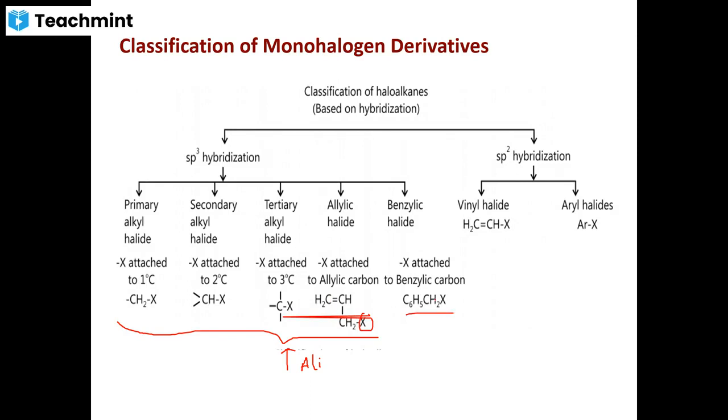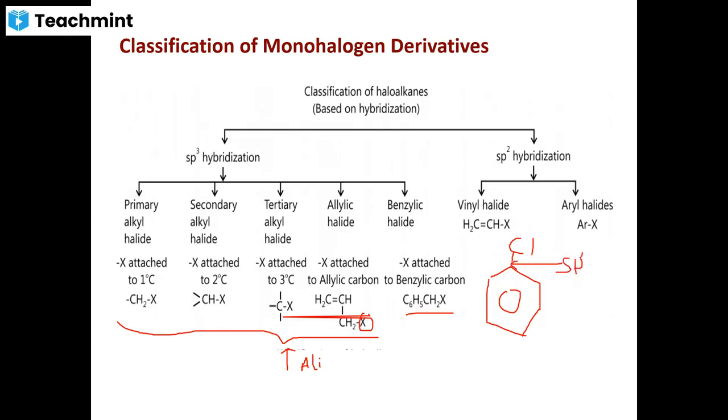Actually, aromatic halogen compounds are of two types: nuclear substituted aromatic halogen compounds, where X is directly attached to the benzene nucleus. For example, chlorobenzene is a nuclear substituted aromatic halogen compound, in which the halogen atom is attached to sp2 hybridized carbon.